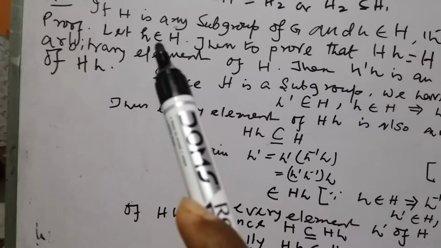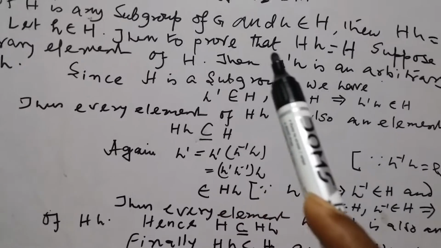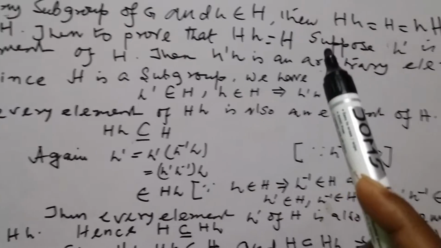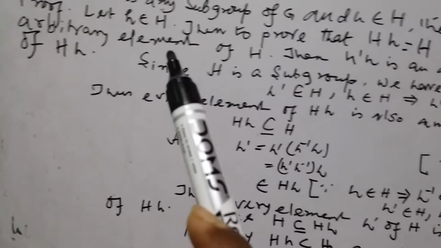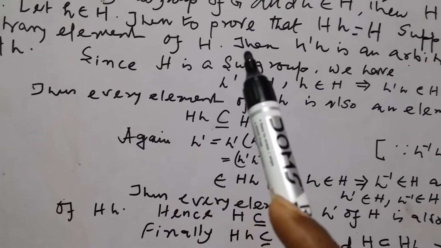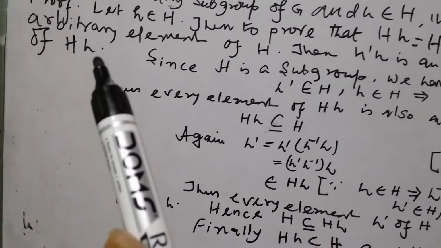Proof. Let h belongs to capital H, then to prove hH is equal to H. Suppose h dash is an arbitrary element of capital H. Then h h dash is an arbitrary element of hH.